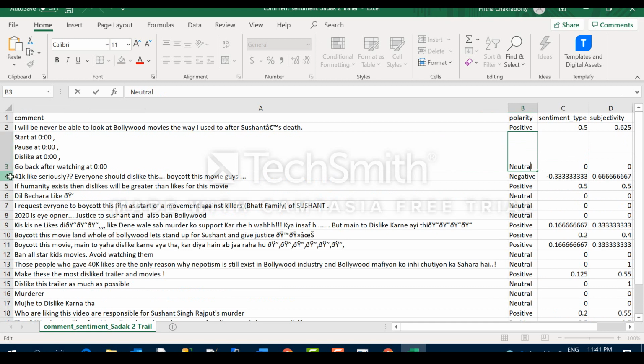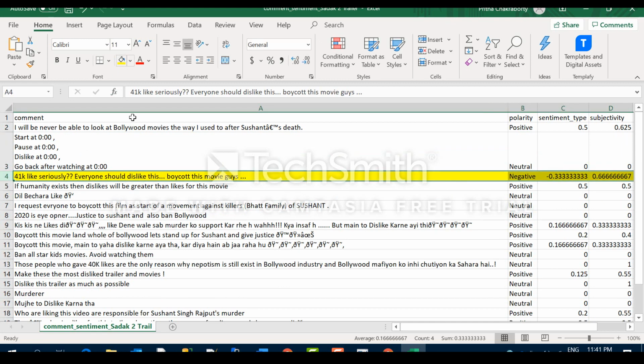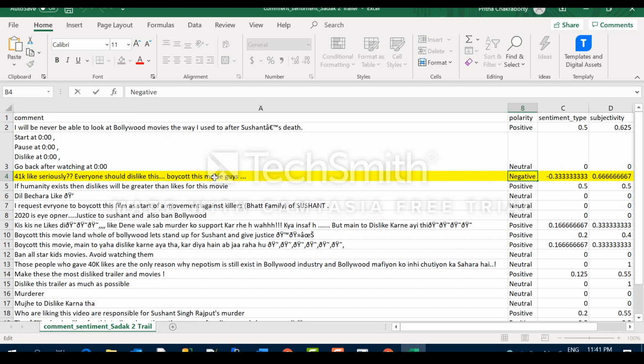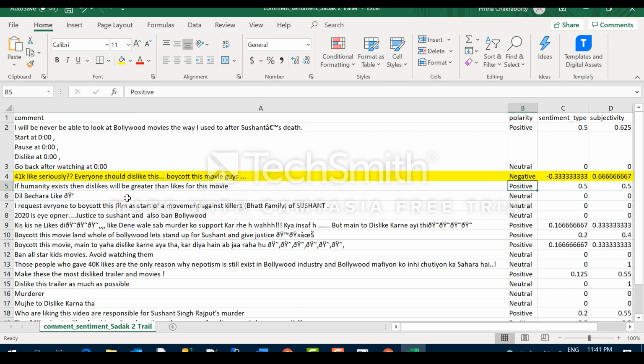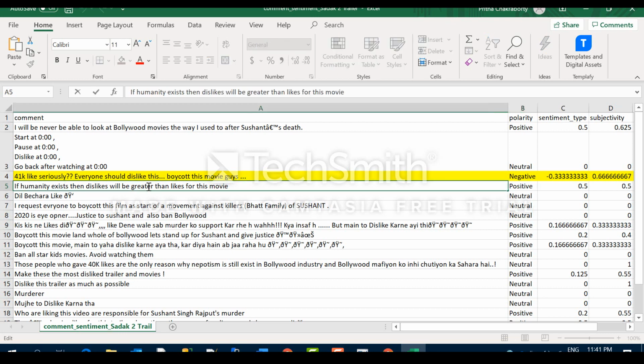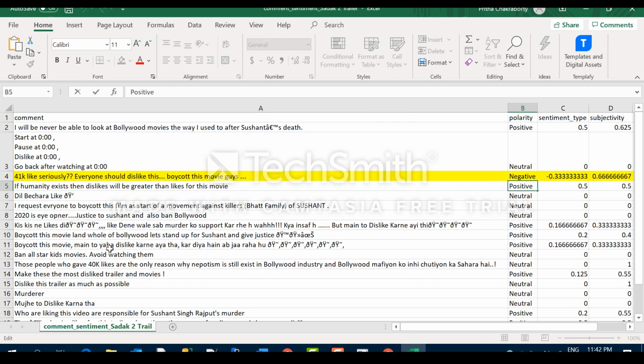See this one, it has identified as negative because it got words like dislike and also boycott, so it identified it as negative. And also it is in English, not mixed Hindi-English. This one it thought was positive because it saw words like greater, humanity, greater, and it thought it is positive.